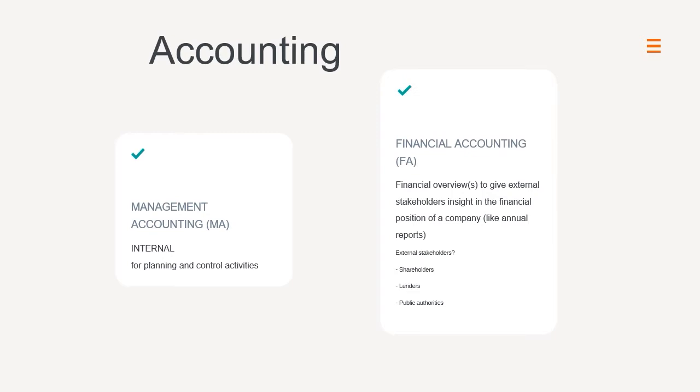Financial accounting is the process of recording, summarizing and reporting a company's business transactions in financial statements such as an annual report. The purpose of financial accounting is to give external stakeholders such as shareholders, lenders and public authorities insight in the financial position of a company.